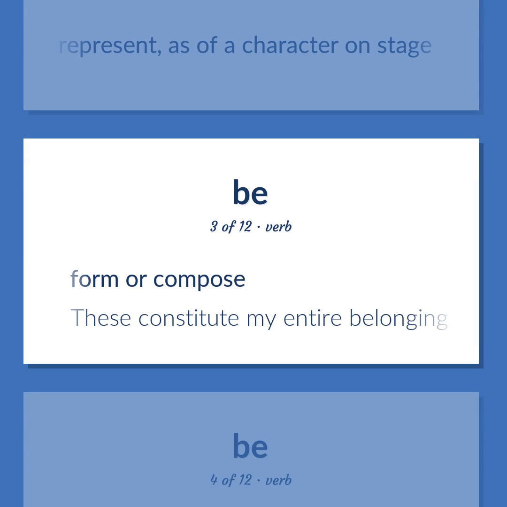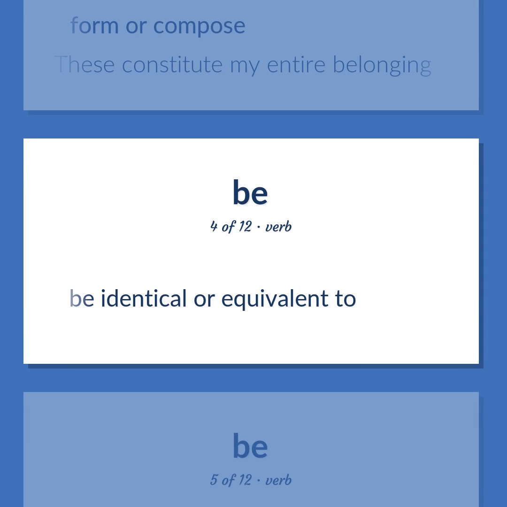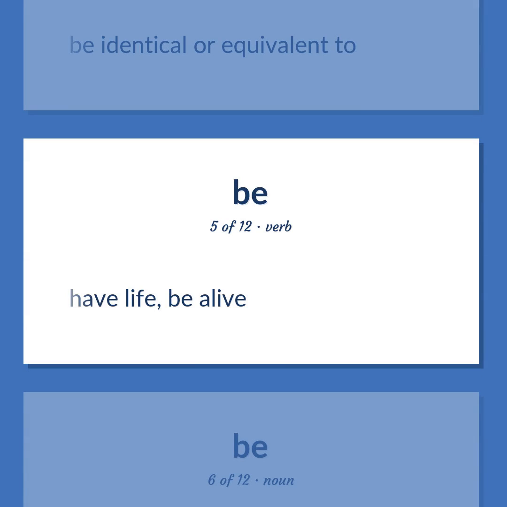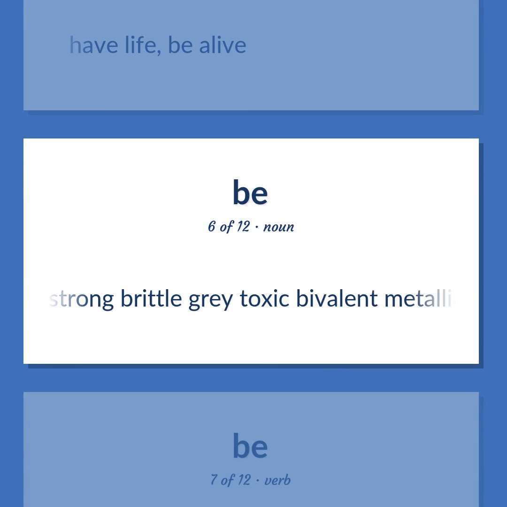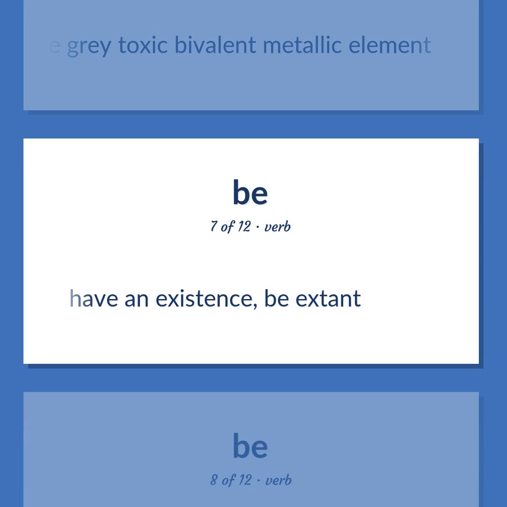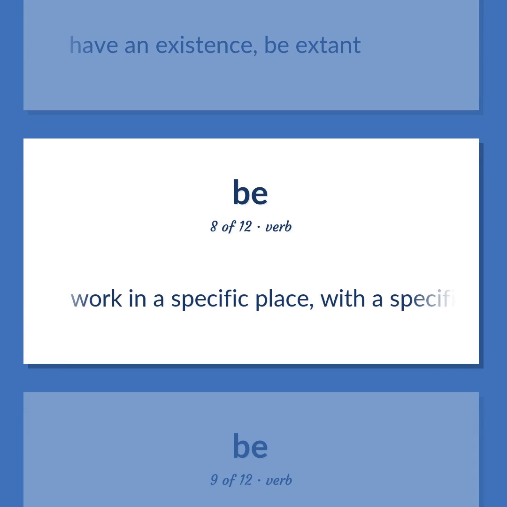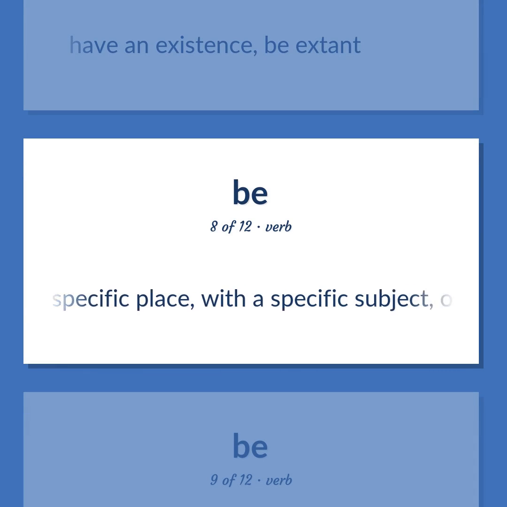Form or compose. These constitute my entire belonging. Be identical or equivalent to. Have life, be alive. A light, strong, brittle, gray, toxic, bivalent, metallic element. Have an existence, be extant. Work in a specific place, with a specific subject, or in a specific function.